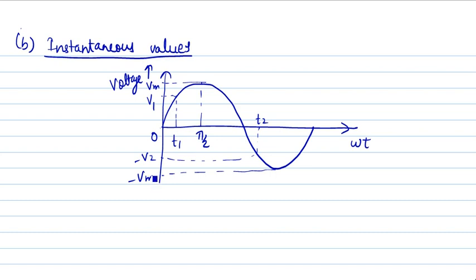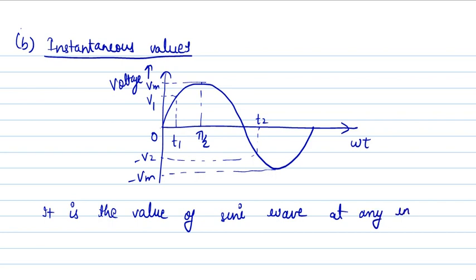So what is instantaneous value? It is the value of the sine wave at any instant of the cycle. So this will be called as an instantaneous value.